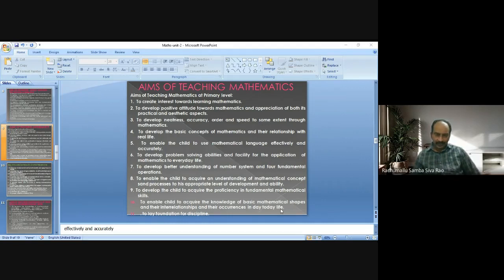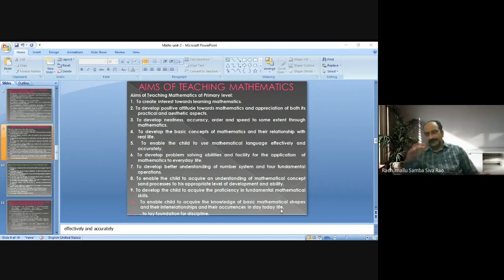Finally, to lay the foundation for discipline. It is not possible to inculcate discipline completely by the completion of primary level of teaching mathematics. We just have to lay the foundation for discipline at primary level.